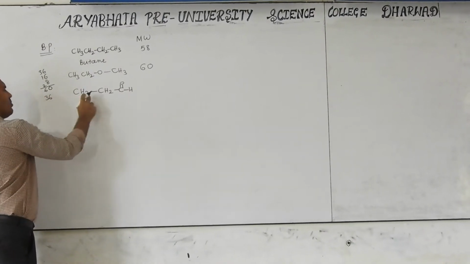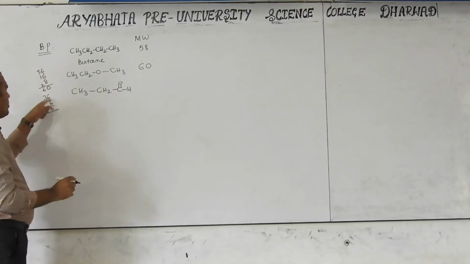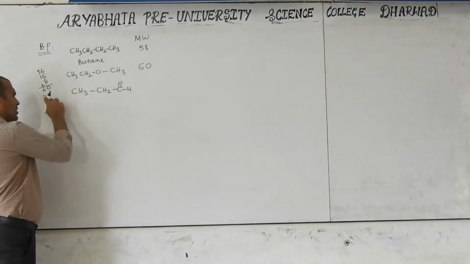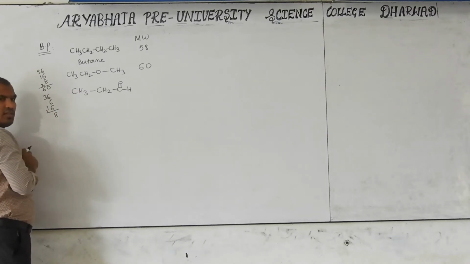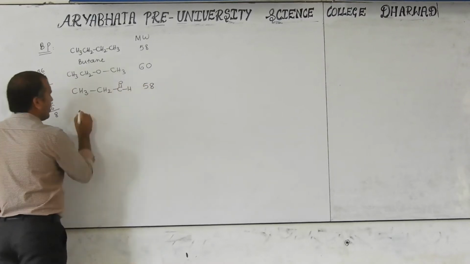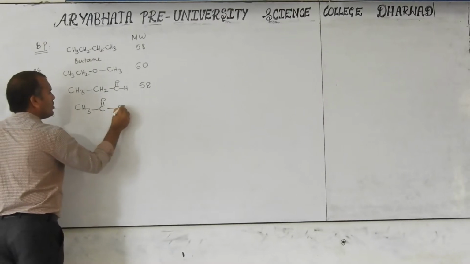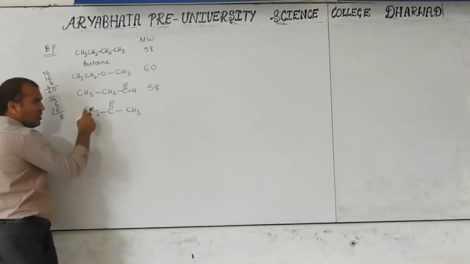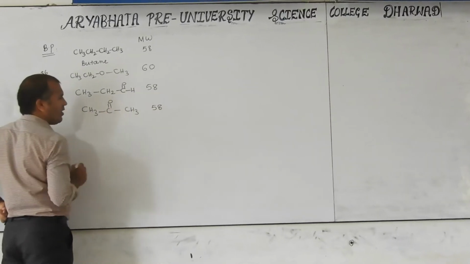Then 36 plus 6 plus oxygen 16 is 58. Again this is 58. Then take the ketone, CH3COCH3. These are functional isomers, so it also has 58.